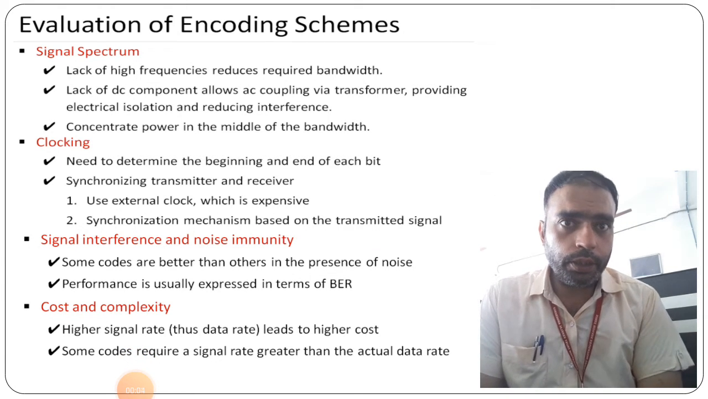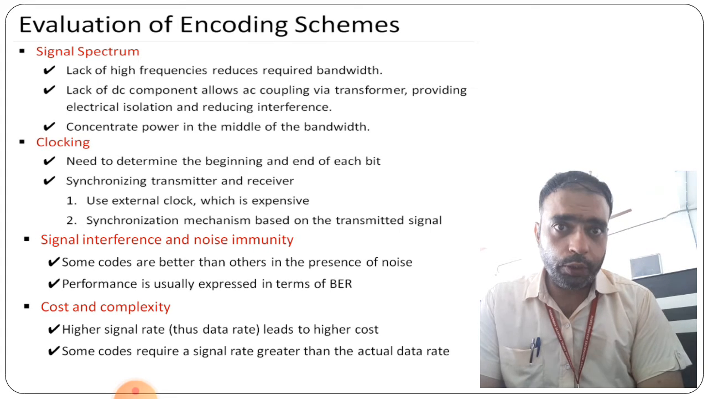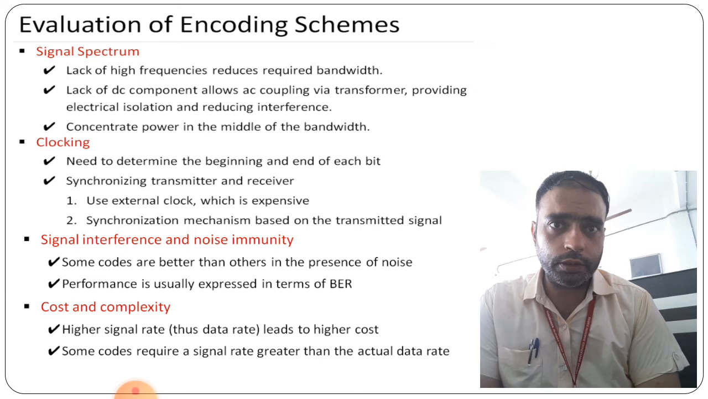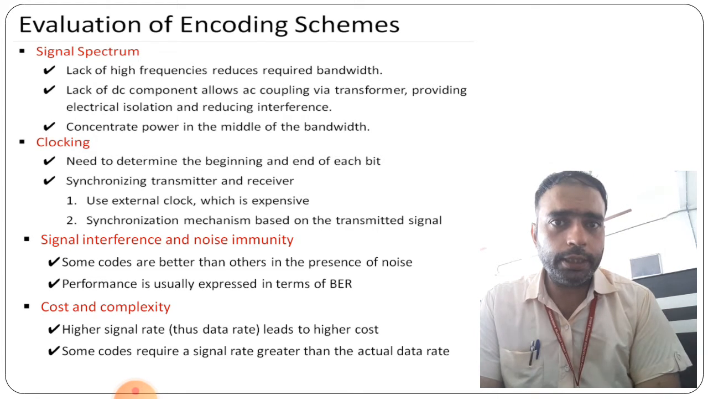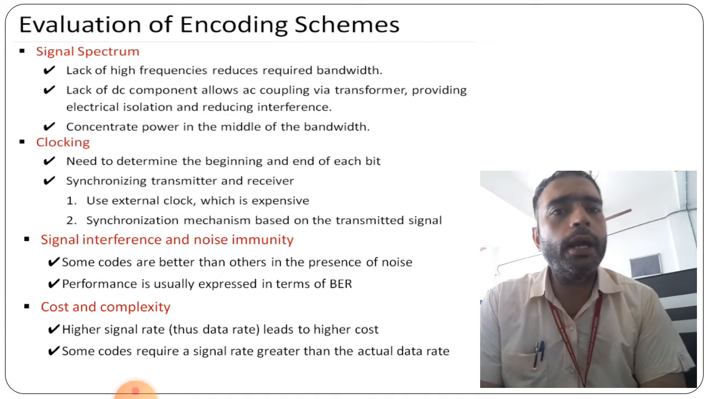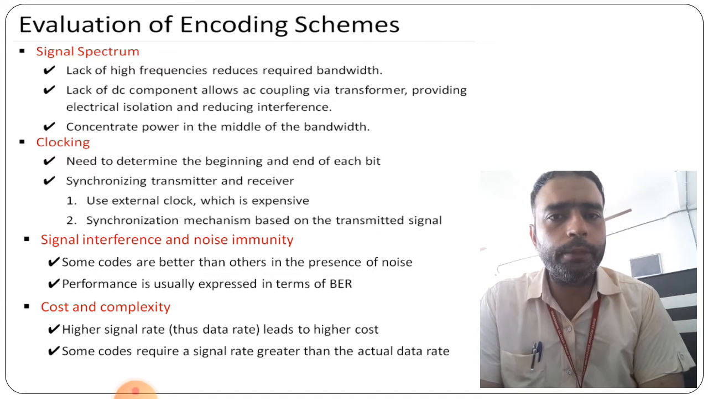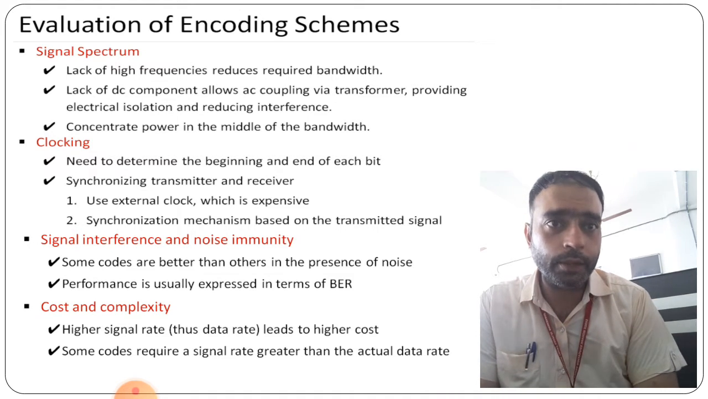Today we are going to continue with the evaluation of encoding schemes. For the evaluation, there are some terms we have to see. First of all, the signal spectrum. Second is clocking. Third is signal interference and noise immunity. And next is the cost and complexity. The first thing is the signal spectrum.